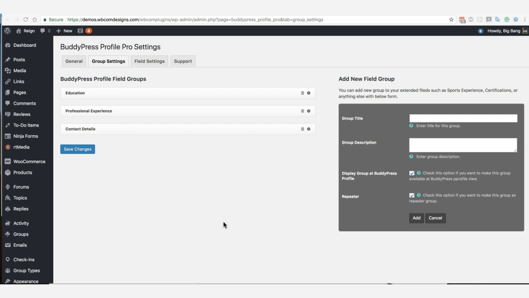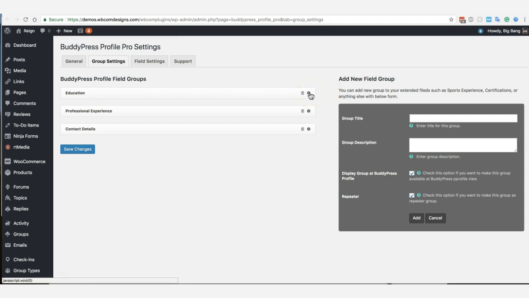So what options do you have with this plugin? First of all, we have included some predefined field groups like education, professional experience, and contact details. These are the pre-populated groups. You can delete them and add your new groups. And when you are going to add a new field group, you just have to decide whether this will be a repeater group or a regular group, and whether it will be displayed at the front end of the profile or not. You can enable or disable it. Like you have created some field set but you are still not sure whether you are going to display it at the front end or not, you can enable and disable this option.